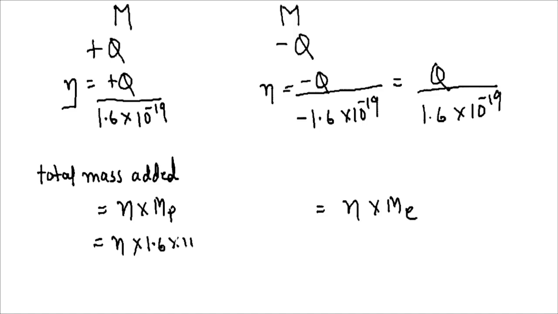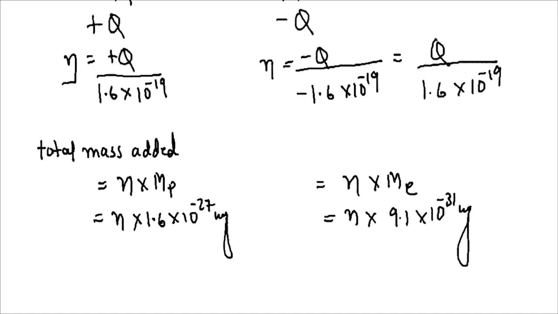Mass of proton is 1.6 into 10 to the power minus 27 kg, and mass of electron is n into 9.1 into 10 to the power minus 31 kg.